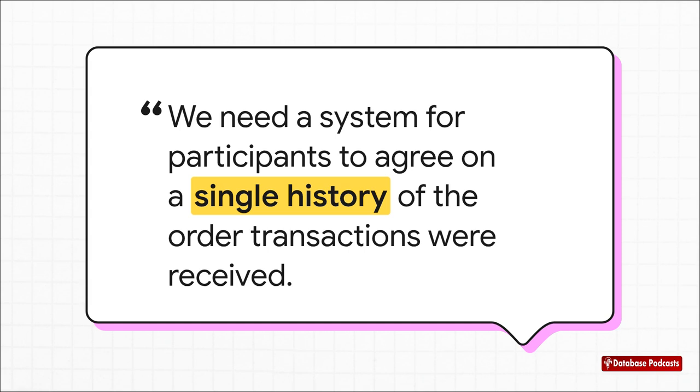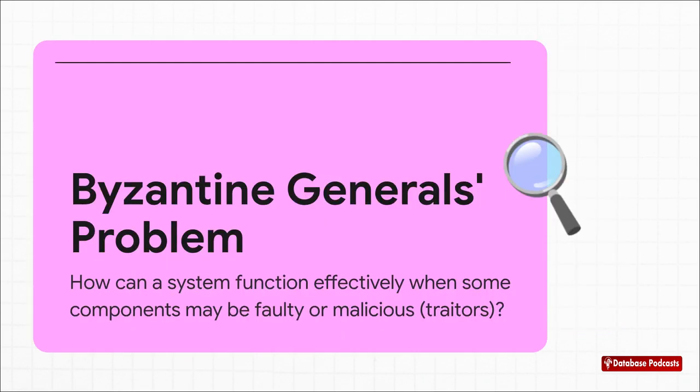To stop double spending, the entire network has to establish a single shared history and say, okay, this payment happened first, which means any other attempt to spend that exact same digital coin is invalid. Period. This is a classic problem in computer science, and there's a fantastic analogy for it.